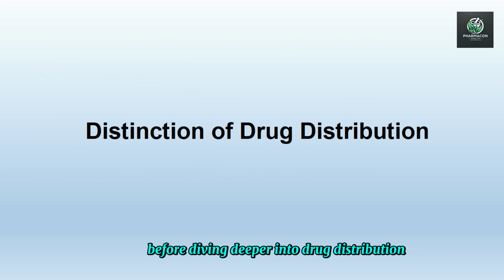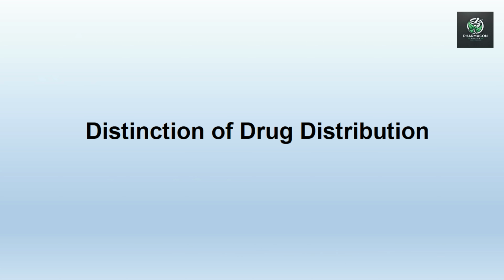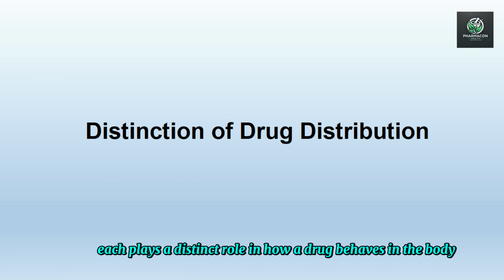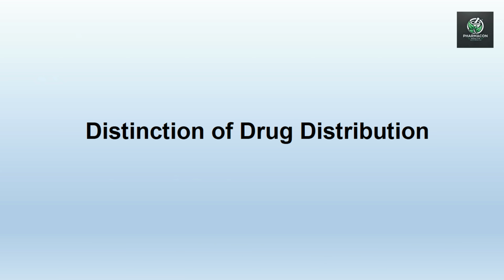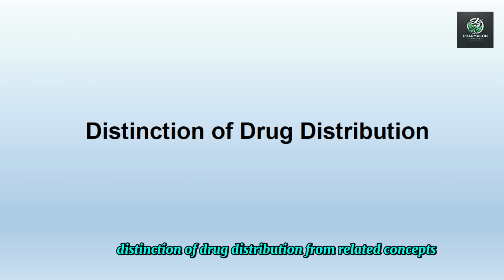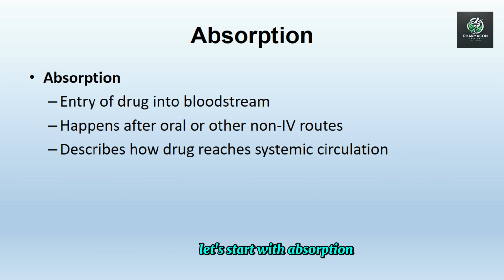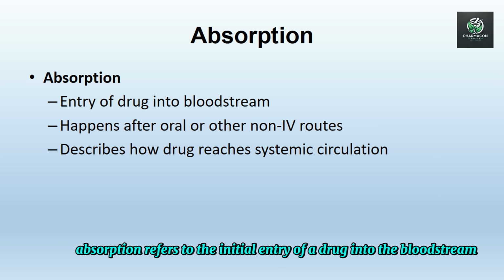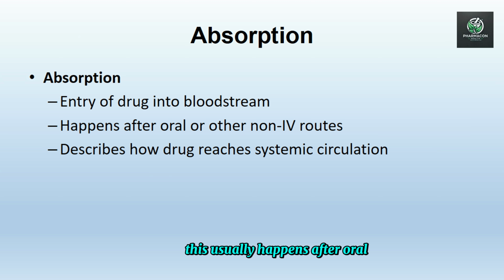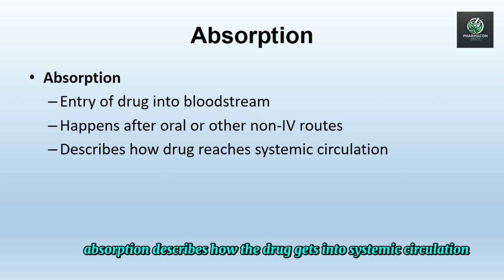Before diving deeper into drug distribution, it is important to clearly distinguish it from other key pharmacokinetic processes. Each plays a distinct role in how a drug behaves in the body. Distinction of drug distribution from related concepts. Let's start with absorption. Absorption refers to the initial entry of a drug into the bloodstream. This usually happens after oral or other extravascular routes of administration. In simple terms, absorption describes how the drug gets into systemic circulation.